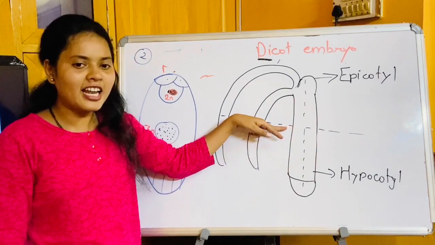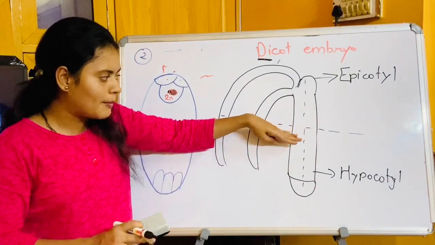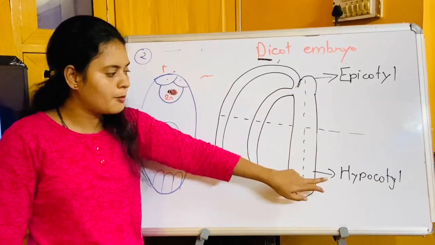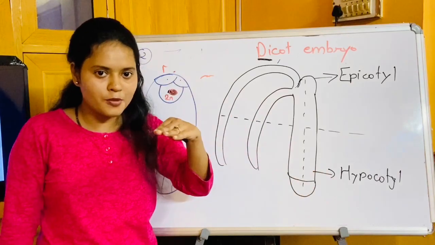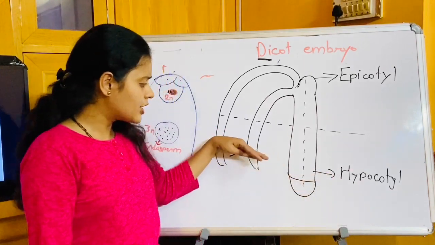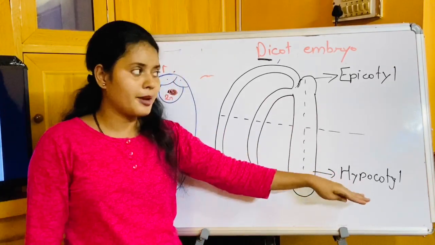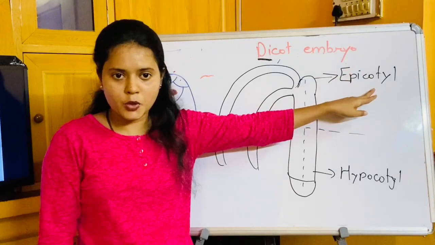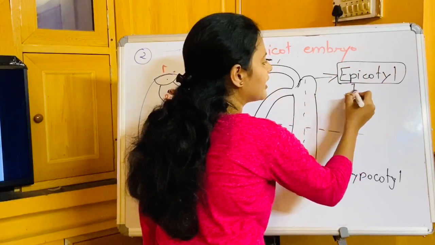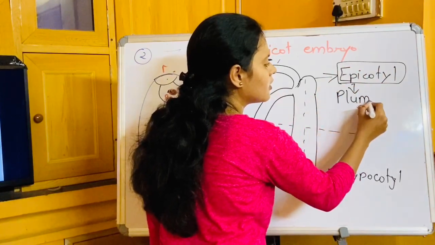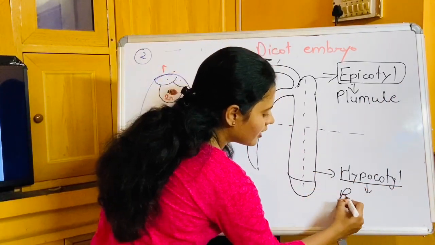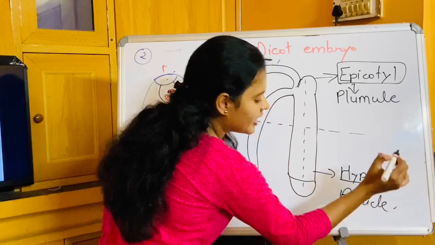So this is the central line, that's why I have drawn it. The portion above the central line is called the epicotyl, and the lower portion is called the hypocotyl. Hypo meaning lower portion. Cotyl simply means cotyledons. Now the epicotyl forms the portion that is nothing but the plumule, and the hypocotyl forms the radicle.